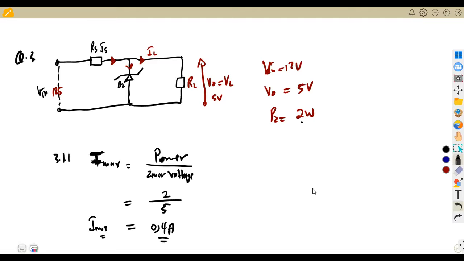Then the other part that we are given, and you can even write it in milliamps if you want, which is going to be times 1,000.